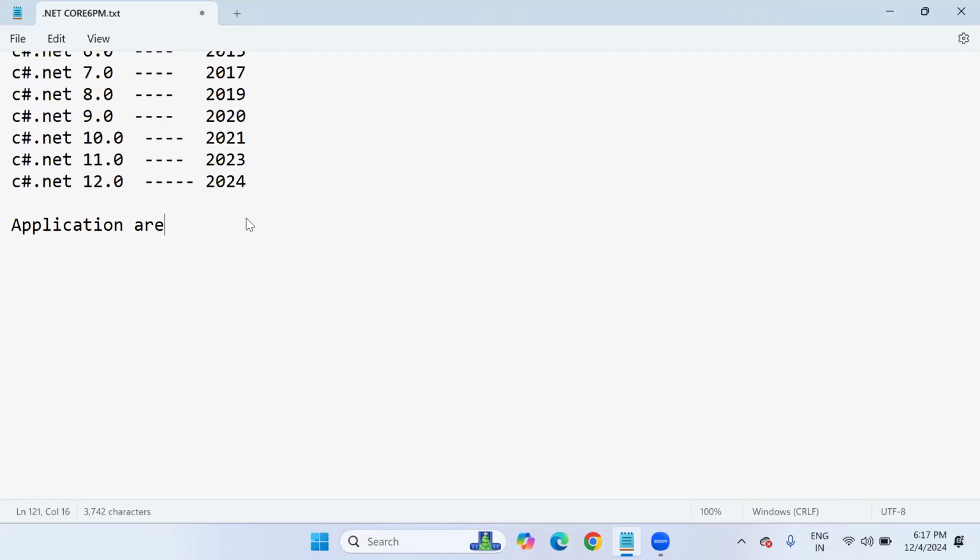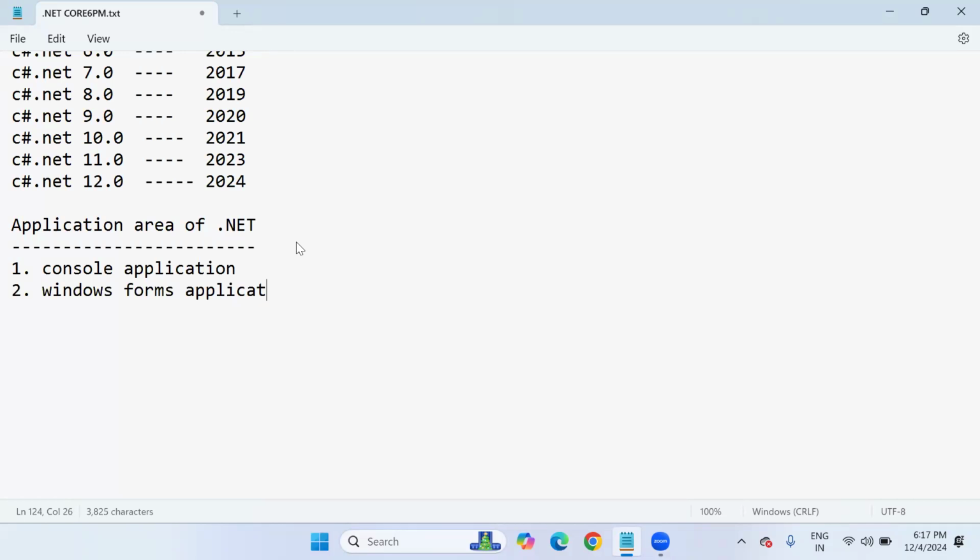So, the application area of .NET. What kind of applications can we build? Look at this. The first application is the console application. The second is the Windows Forms application. The third one is the web application. The fourth one, Windows services. And the fifth one is web services.